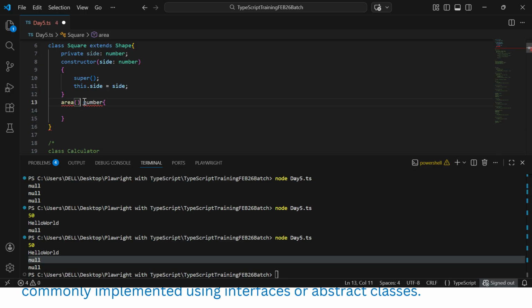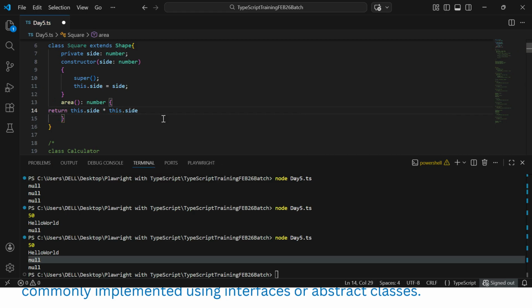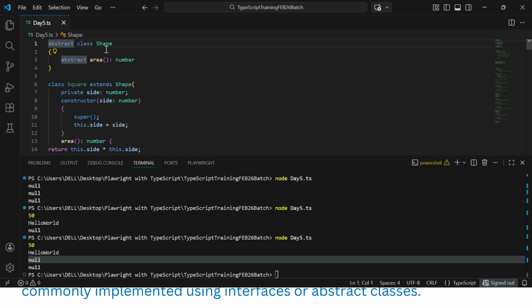It will be returning this.side multiplied by this.side. That's all. So this is the way I'm creating the Shape class, where I'm defining a method but it does not have any body. In the child class where I'm extending, I'm calling this method, and where I want to define the body, I override it in the child class.